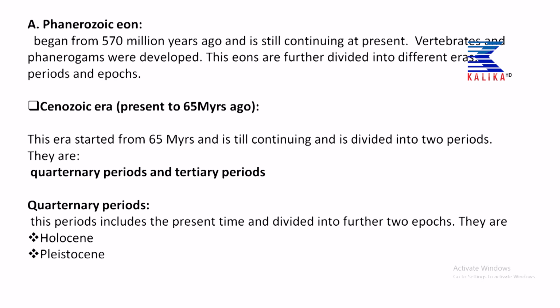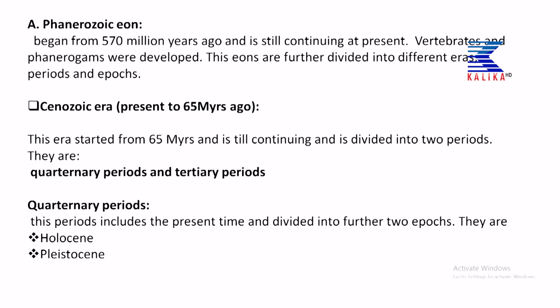What is the Phanerozoic eon? It begins from 570 million years ago and is still continuing at the present. Different types of vertebrates and the phanerogamous plants were developed in this eon. These eons are further divided into eras, periods and epochs. That means 570 million years ago to the present is the time of the development of the vertebrates.